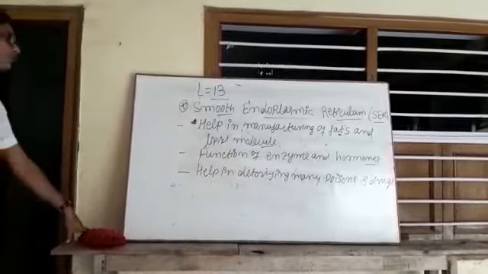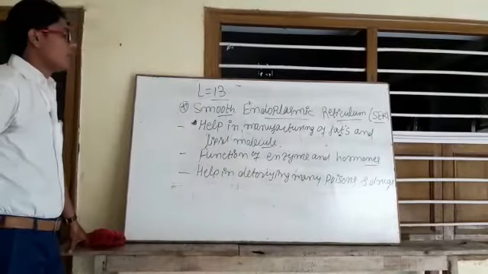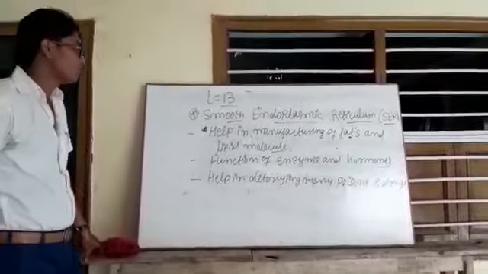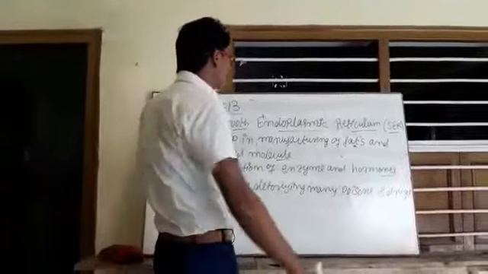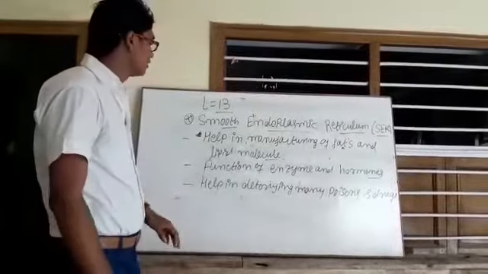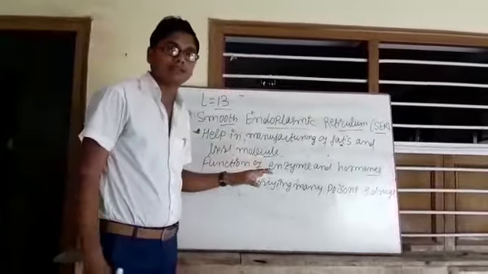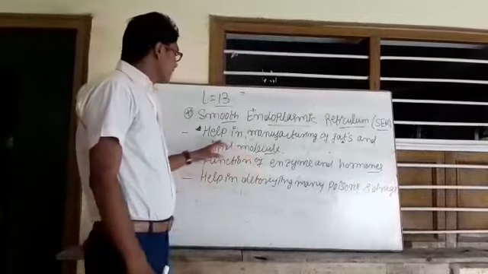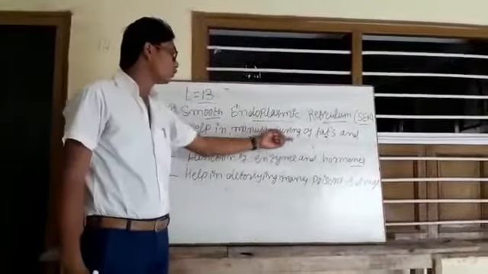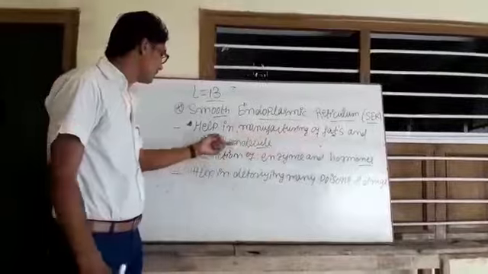What is the function of a smooth endoplasmic reticulum? How does a smooth endoplasmic reticulum work? First of all, in a living cell, a smooth endoplasmic reticulum manufactures fats and lipid molecules.